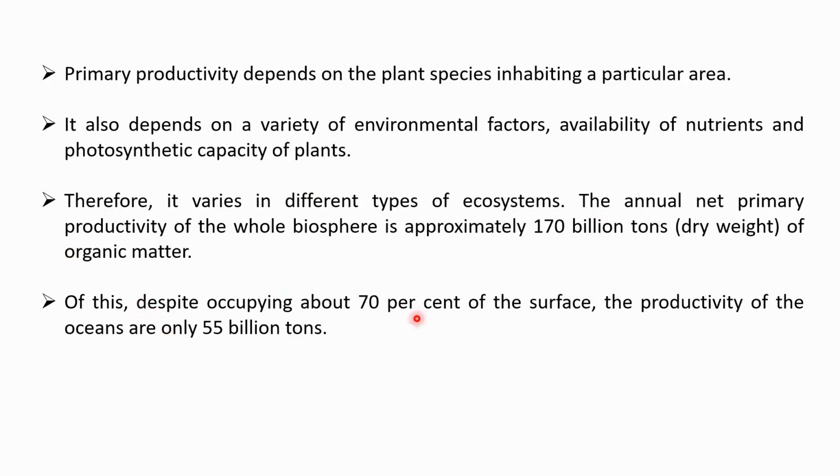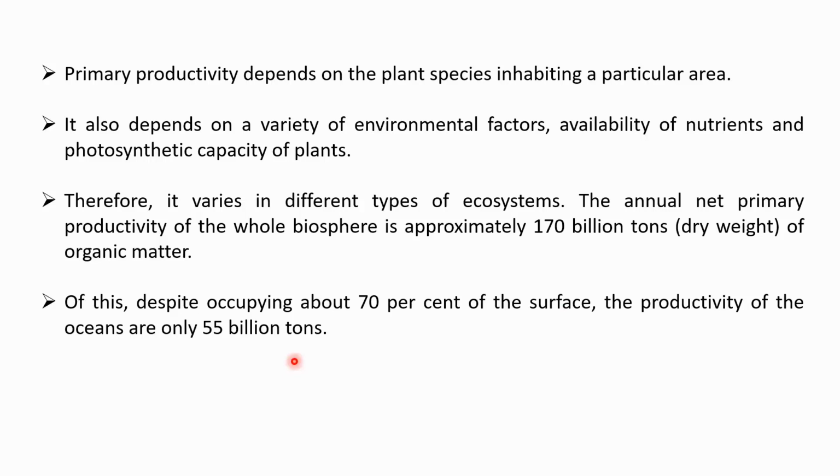Of this, despite occupying about 70% of the surface, the productivity of the oceans is only 55 billion tons. This example shows that primary productivity also depends on the photosynthetic capability of the plants.